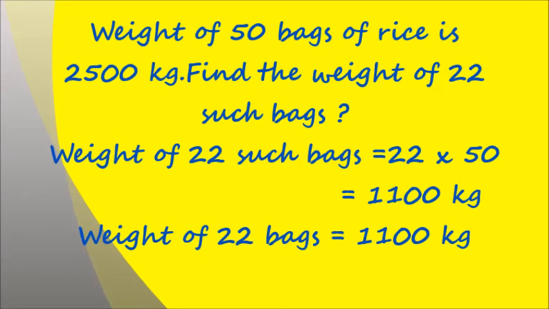Multiplication is pretty easy. Again I am going to repeat, we have done multiplication in tens and hundreds and thousands. So what are you to do here? You just multiply 22 by 5, whatever answer you get. What are we going to get? 110. Then add a 0 and you get 1100. So the weight of 22 such bags will be 1100 kilograms.